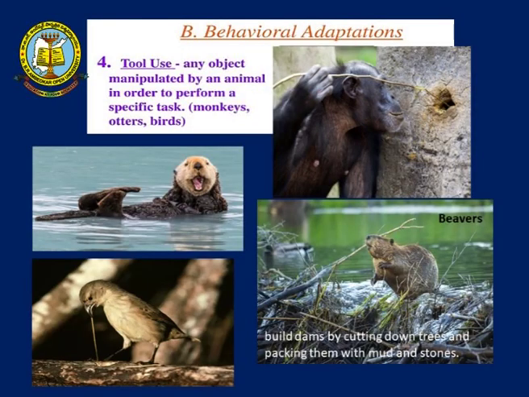Now, another interesting behavioral adaptation is tool use. This is where animals use a tool for their habitat or for eating food. Here, the chimpanzee is poking a stick inside a hole, where it is able to catch hold of ants and eat them. If it inserts its hand inside this hole, it cannot hold the ants. So, it pokes a stick inside and pulls the insects out.